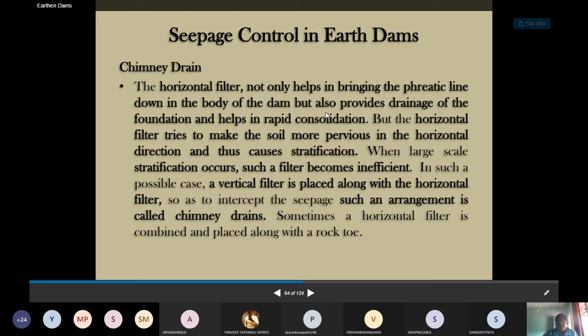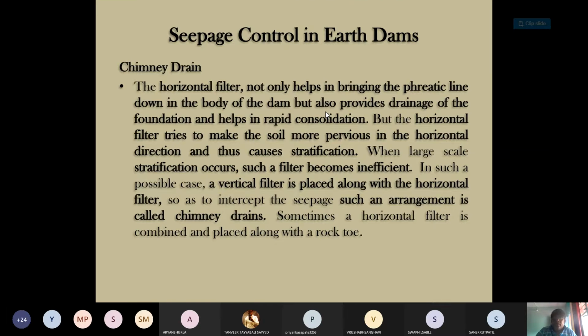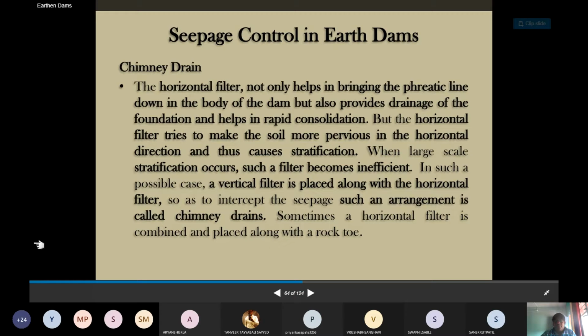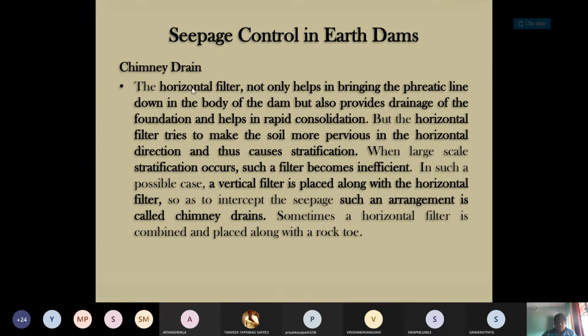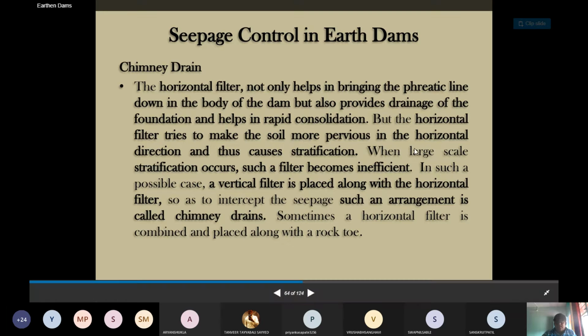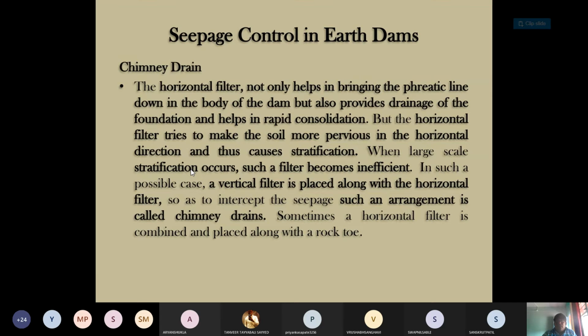The horizontal filter not only helps in bringing the phreatic line down in the body of the dam, but also provides drainage of the foundation and helps in rapid consolidation. The horizontal filter tries to make the soil more pervious in the horizontal direction. A chimney drain is provided at the central impervious core. When large scale stratification occurs and the toe filter and horizontal filter become insufficient, in such a case a vertical filter is placed along with the horizontal filter so as to intercept the seepage, and such an arrangement is called a chimney drain.